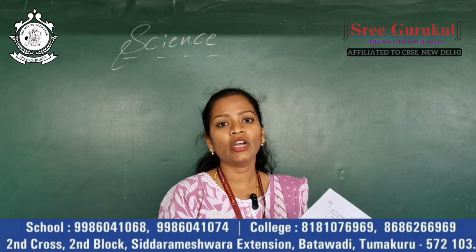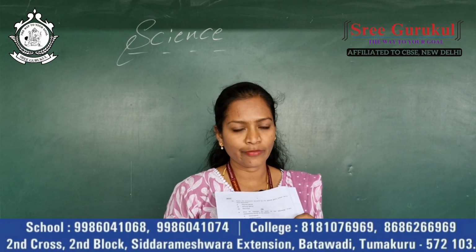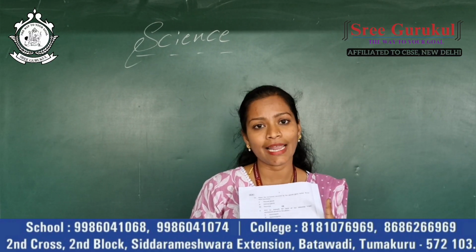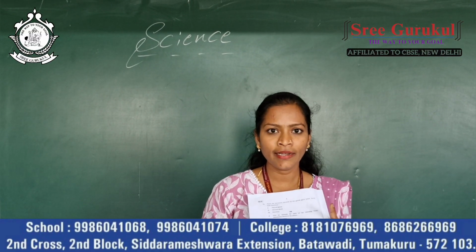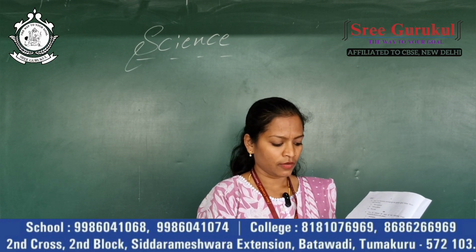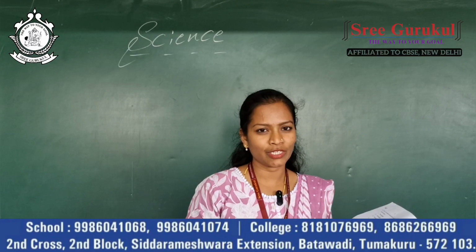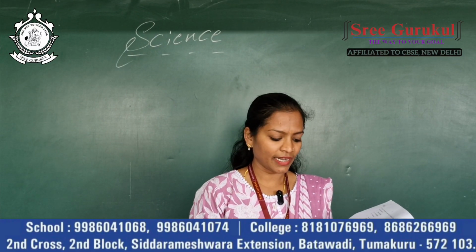Next comes the 4 marks questions. One monohybrid cross they have asked. Here they have chosen one particular character, the color of the seed, yellow and green. So we need to do the cross for the F1 generation and F2 generation for this question. Next, sex determination, that is also a question from the passing package. So everyone can attend that.